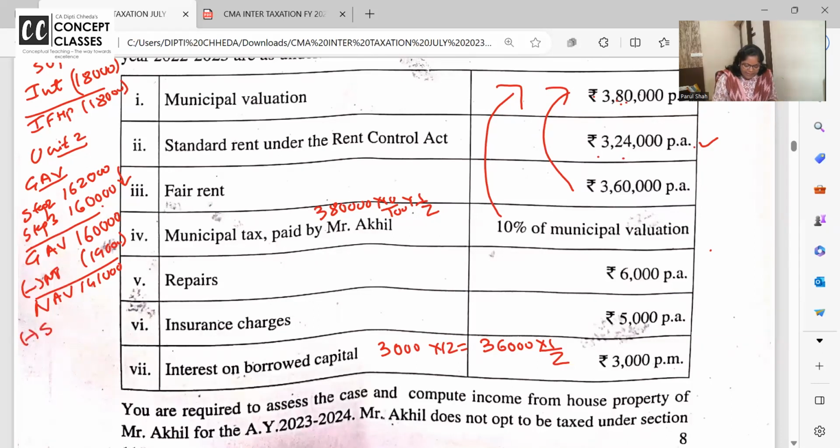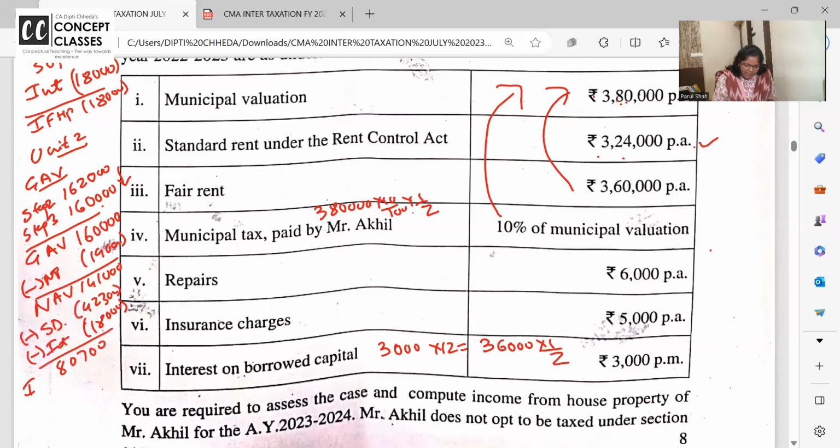एनएवी में हम क्या देते हैं? Standard deduction, 141 का 30%, 42,300, and of course interest is also deductible here, 18,000. 18 ऊपर 18 यहाँ. अब देखो 1,41,000 minus, you can give the totals faster than me. दीप्ति मैम कभी कभी गड़बड़ करते हैं.